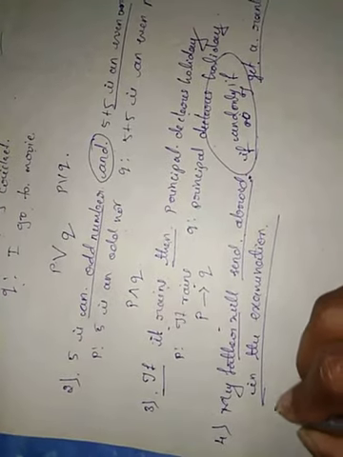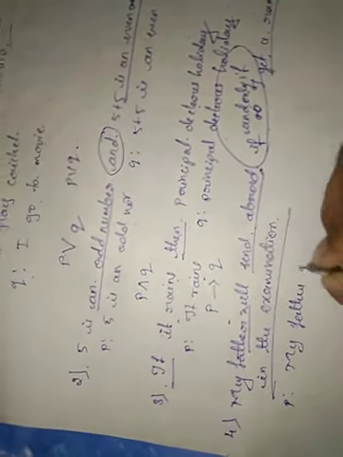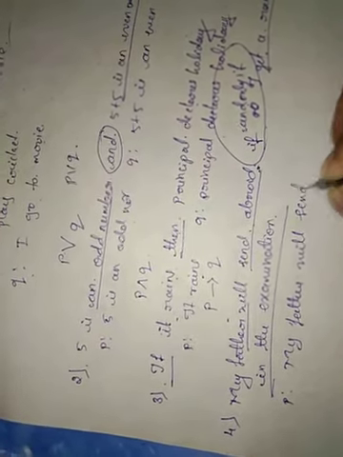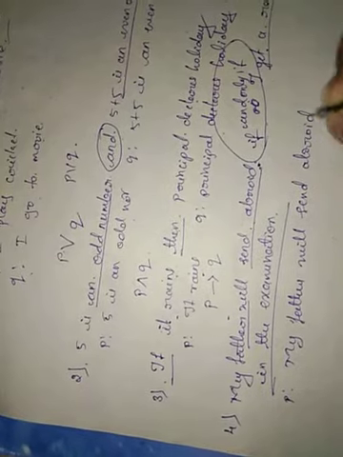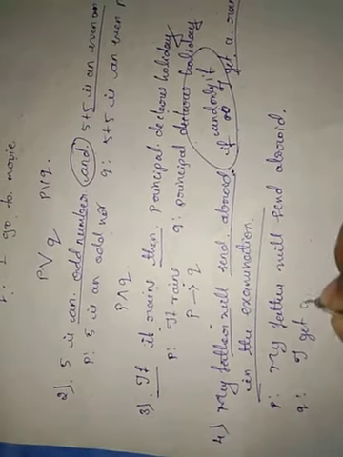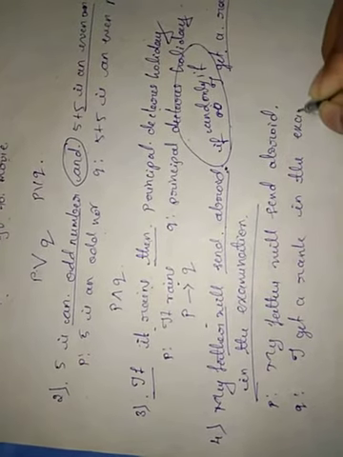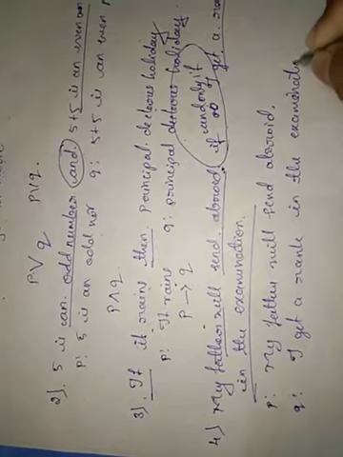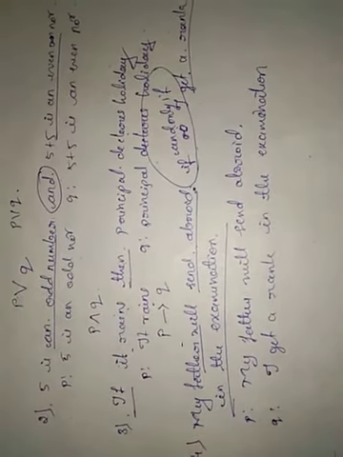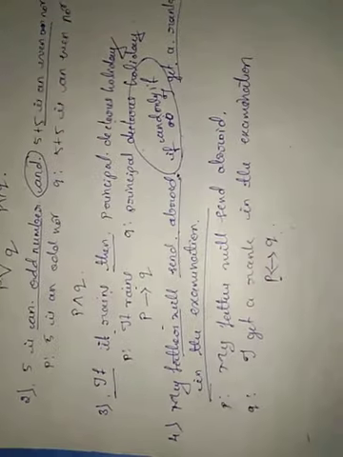So now consider P as my father will send me abroad. That is one proposition. And another proposition is considered as Q: I get a rank in the examination. So now see here, the if and only if condition implies P if and only if Q.